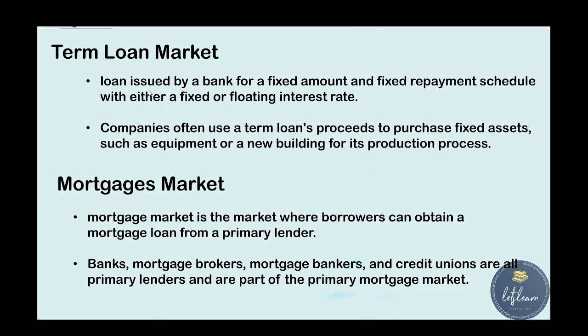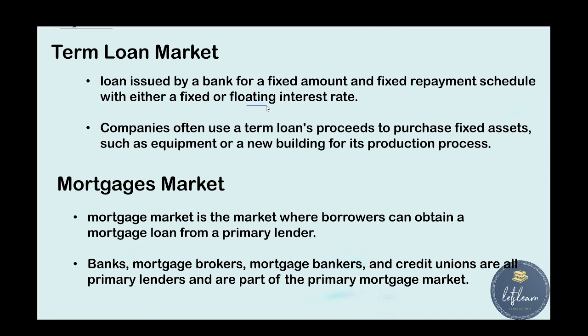These are loans issued by a bank for a fixed amount and a fixed repayment schedule, with either a fixed or floating interest rate. So a term loan has a fixed amount, a fixed repayment time, and either a fixed or a floating rate of interest.